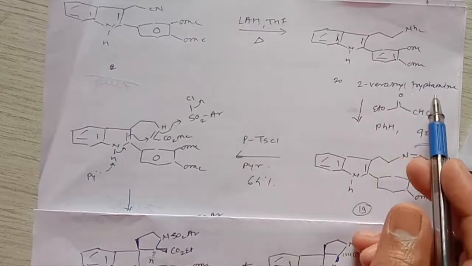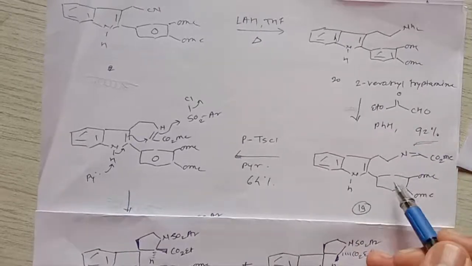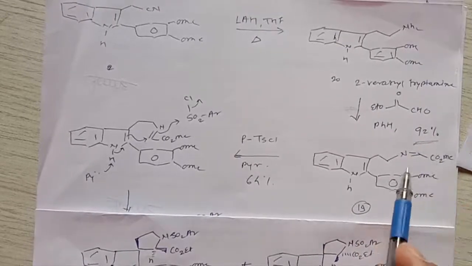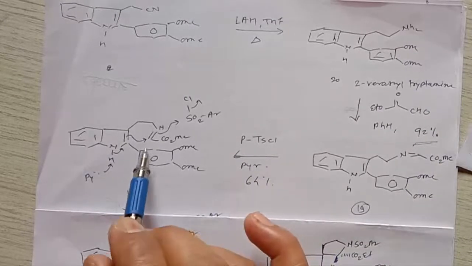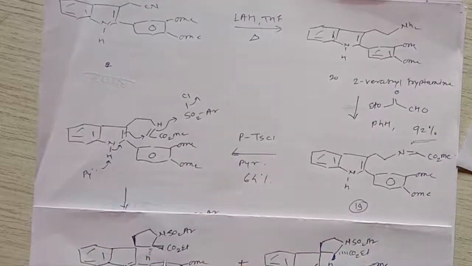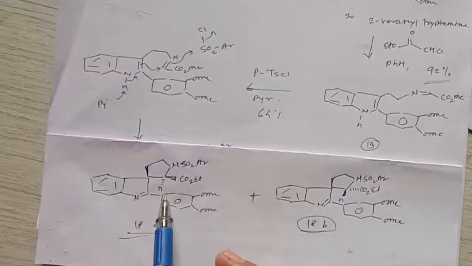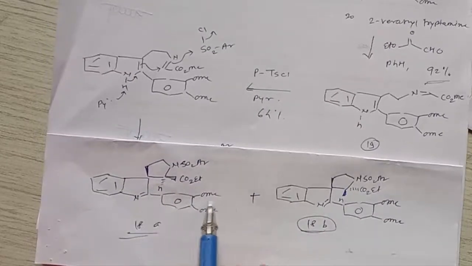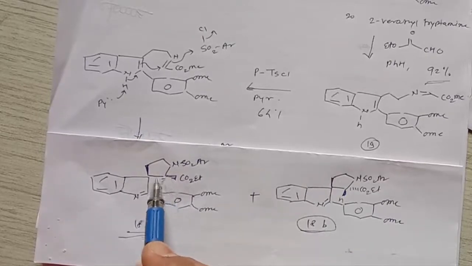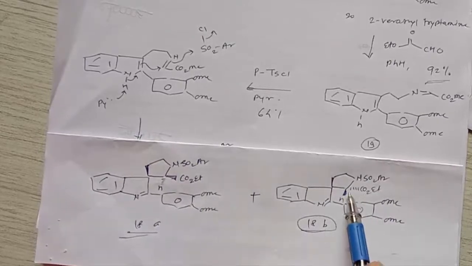And when this 2-veratryl tryptamine reacts with ethyl glycolate, it gives this Schiff base, right? This Schiff base on treatment with p-tosyl chloride gives a cyclization, and then it gives this cyclized compound, right? So two isomers are formed, that is 18A and 18B. That means there is an epimerization at this position, with hydrogen above the plane and hydrogen below the plane, right? So in this lecture we will discuss some further steps.